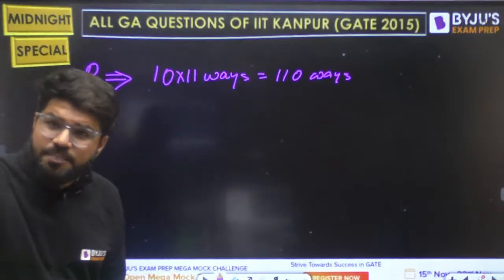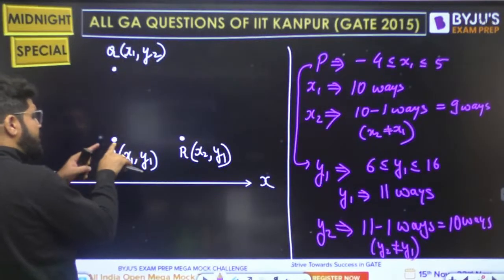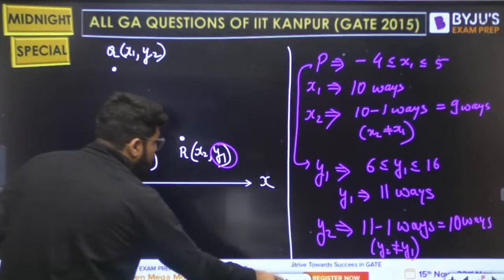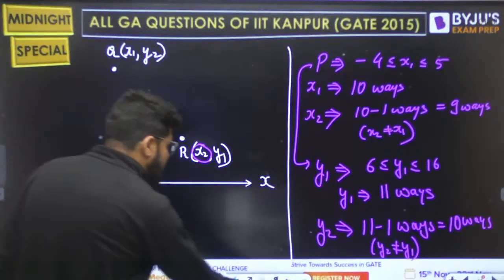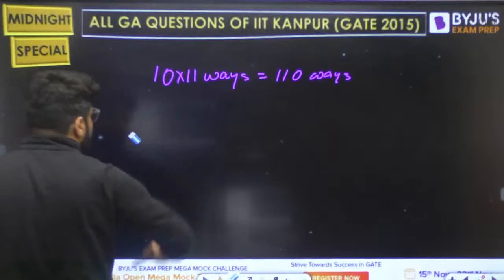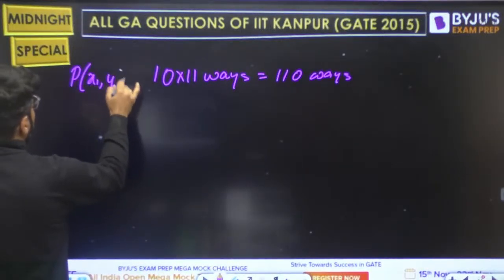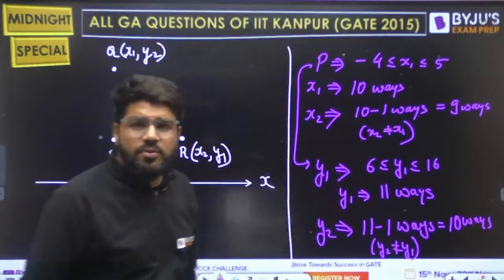Now once you fix the point P, you need to fix R, and for R you only need x2. y1 is already fixed. Let me write down here with the coordinates, so it is easy to understand. P is x1, y1. So x1 has 10 ways, y1 has 11 ways, so 10 into 11 ways.